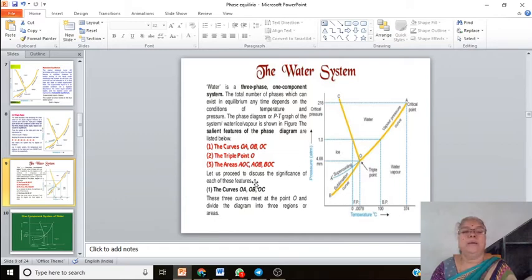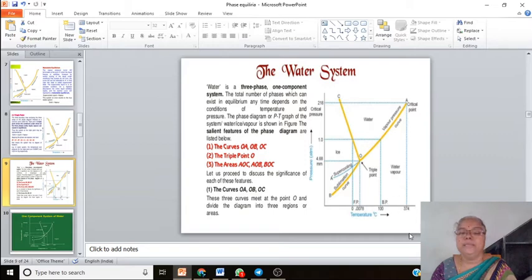And here there are three regions. This is the AOC region or area, and in this area water has a stable existence.